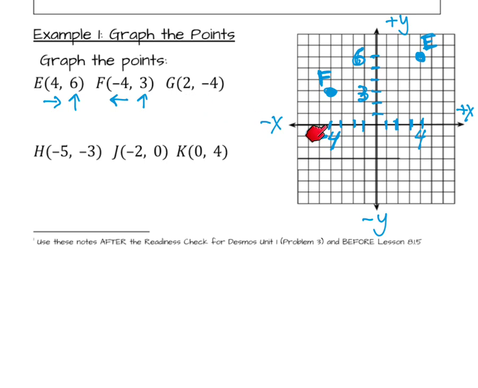G, my x-coordinate is a positive 2, 1, 2. So that means I'm going 2 to the right. The y-coordinate is a negative 4, which means I'm going down. So from 0, 0, we're going to go 2 blocks to the right, label that 2. I'm going to go down 4 for the y. So this is negative 1, negative 2, negative 3, negative 4. So I want the point that's on this line, x equals 2, and that line, y equals negative 4. So point G is right there.